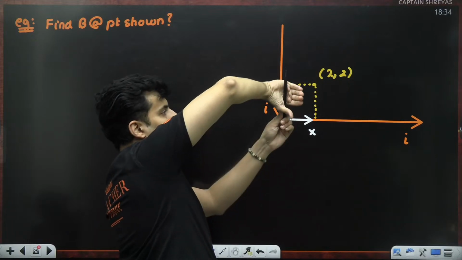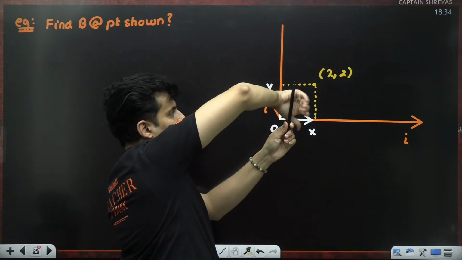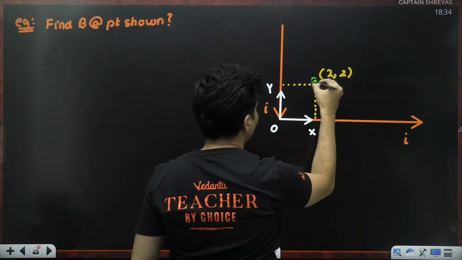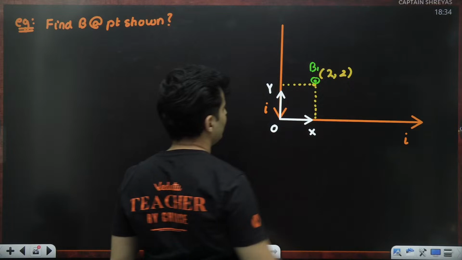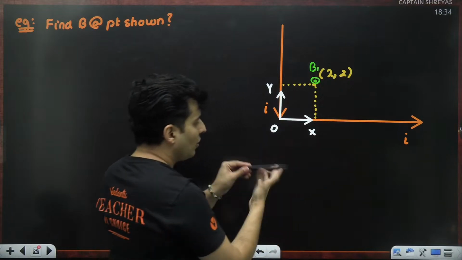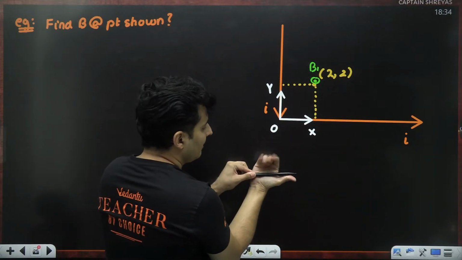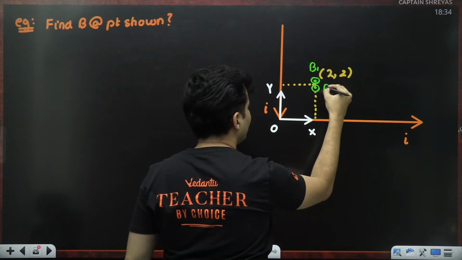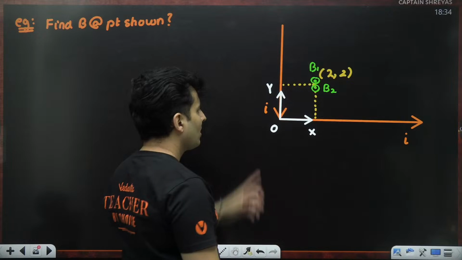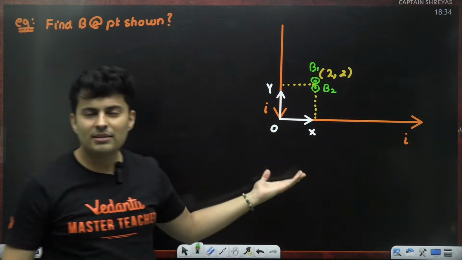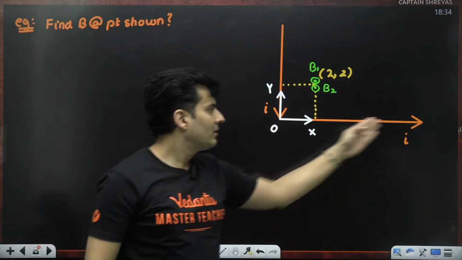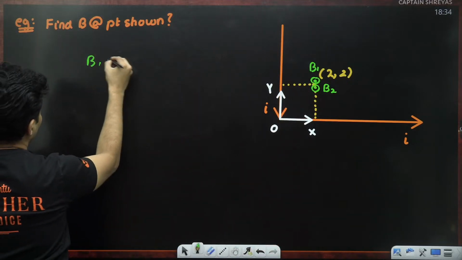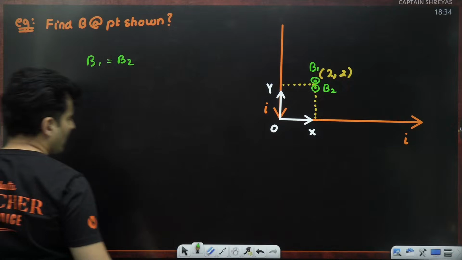So if I hold the wire like this, the fields are coming in front from the right side of yours. So the magnetic field B1 is 100% towards you. For this wire, hold the thumb like this, the fingers come towards you. That means this magnetic field is also towards you. Magnitude wise, won't it be the same? Because whatever is here, this wire will produce the same field. So guys, B1 will be equal to B2.